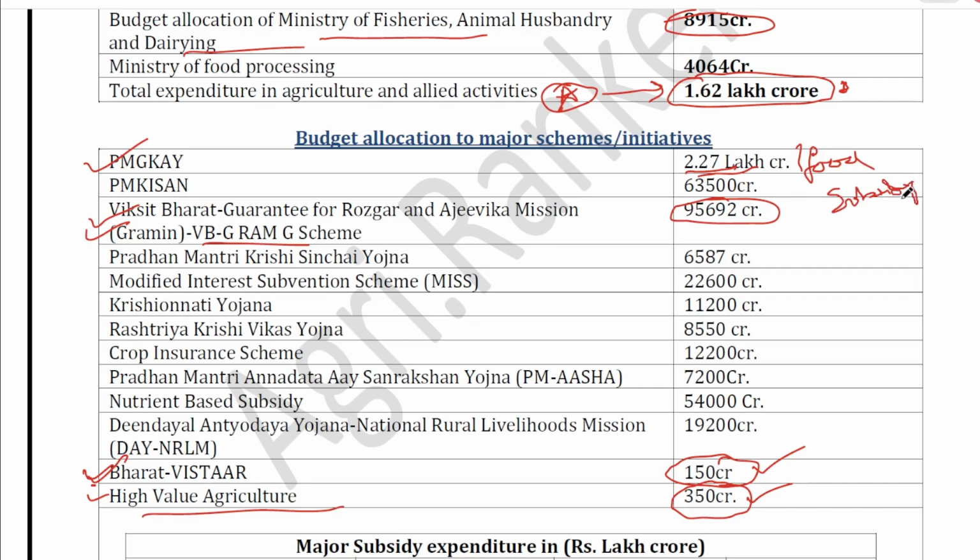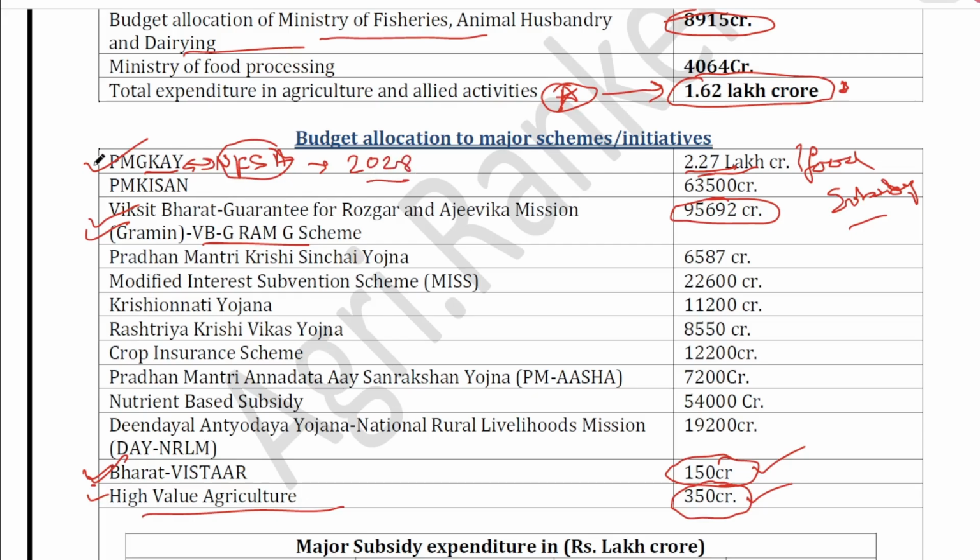Amount spent on PMGKY, Pradhan Mantri Garib Kalyan Yojana. Okay, you know what is the Garib Kalyan Yojana? Under this, the government distributes free of cost food grains to the eligible beneficiaries under NFSA, National Food Security Act. Okay, this Yojana has been linked with the National Food Security Act, under which free of cost food grain will be distributed to the eligible beneficiaries till 2028.